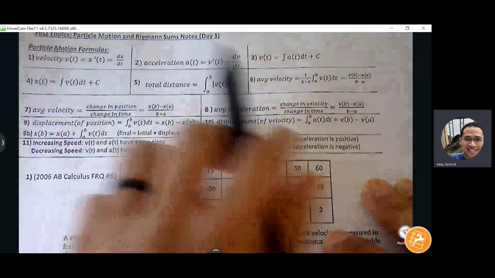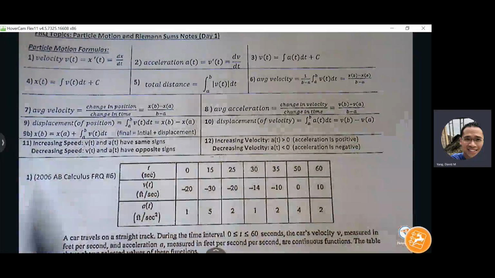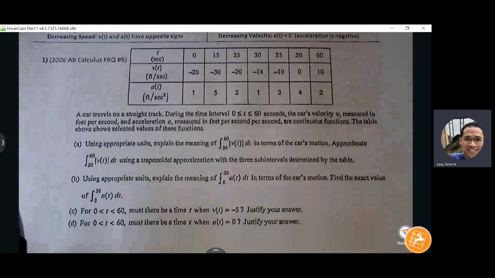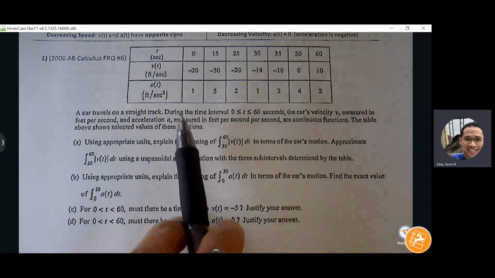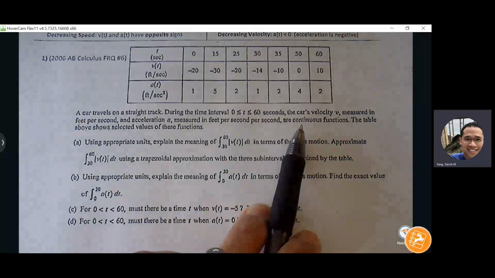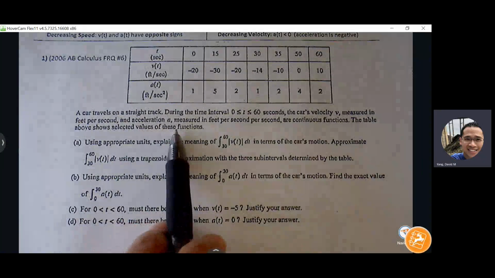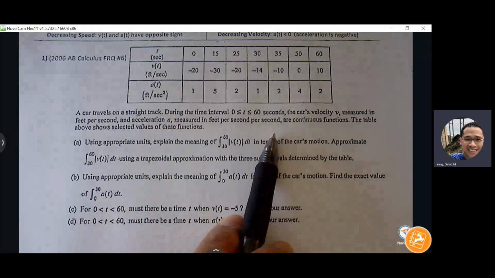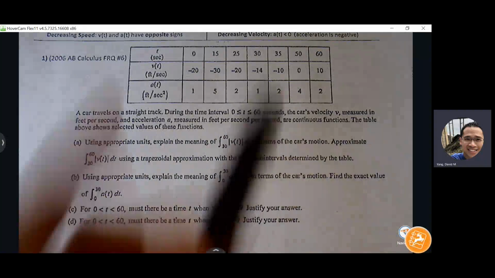All right, so these are particle motion formulas. We'll reference them once we need them. But let's look at number 1 here. A car travels on a straight track during the time interval between 0 and 60 seconds. The car's velocity, v, is measured in feet per second. Acceleration is in feet per second per second. They're both continuous functions.